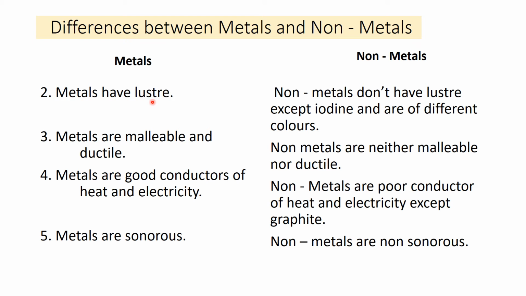As far as non-metals are concerned, they don't have any luster. They don't shine. But iodine is the non-metal which has a shiny surface. It is lustrous. One more characteristic you can learn about non-metals here is that they are of different colors.